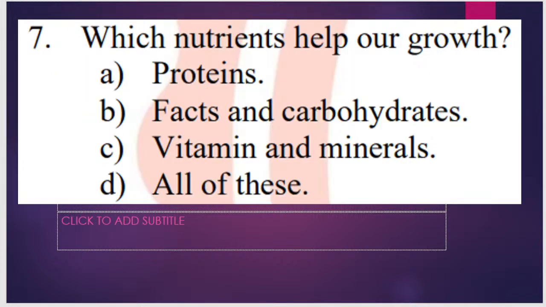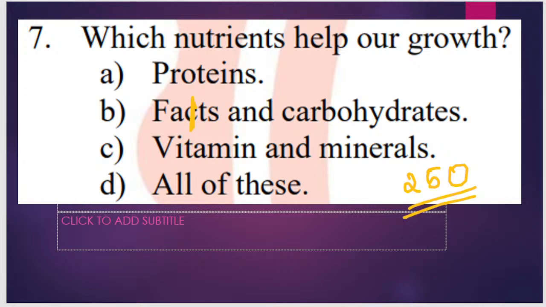The next question. Correctly answered, Likita. Which nutrient helps us to grow? This is question number 250. Protein, fats and carbohydrates, vitamins and minerals, all of these. Ragini, C is not the answer.